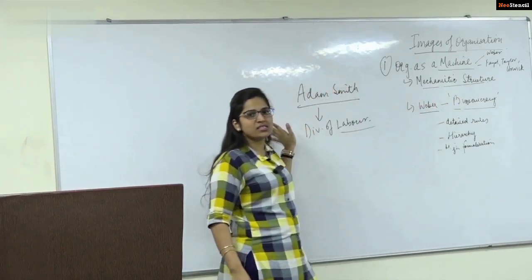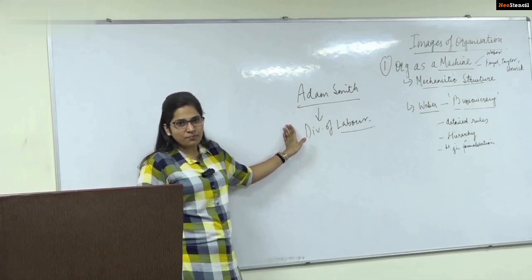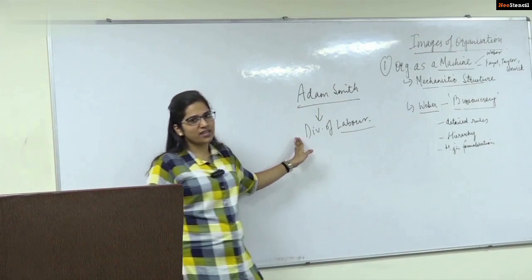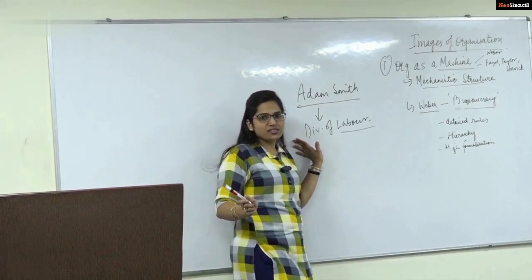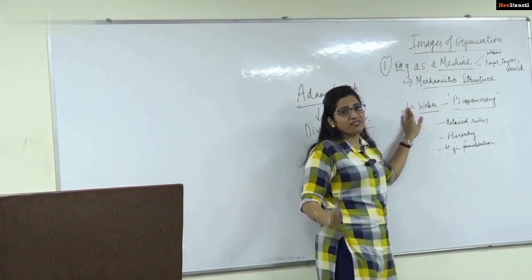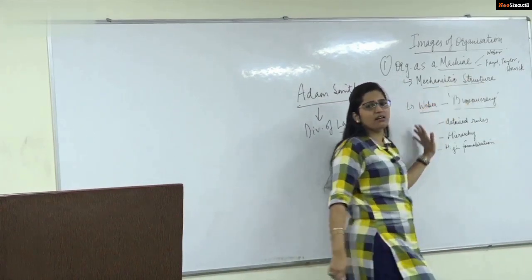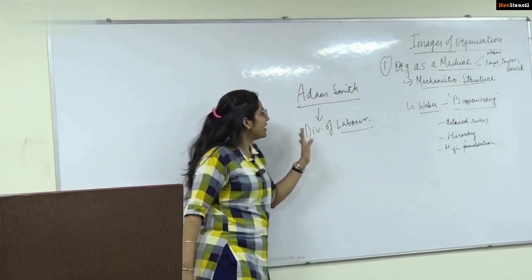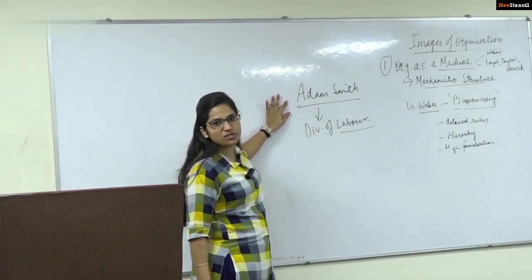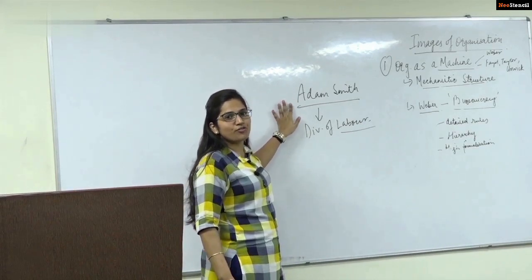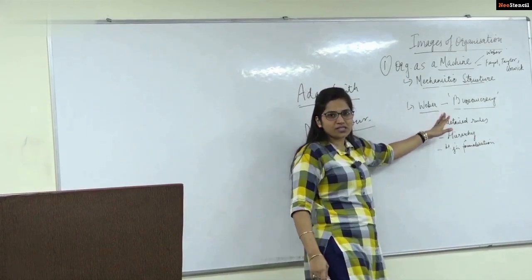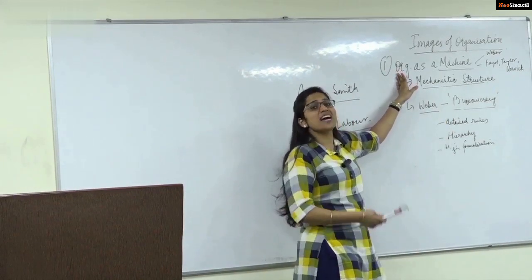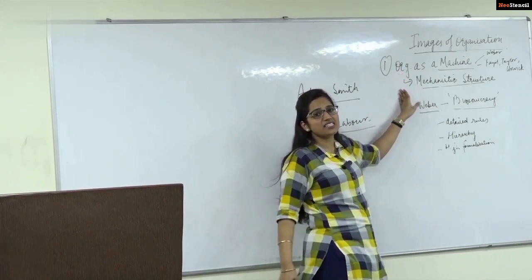We have read all these theorists. Adam Smith might be new to some, but Adam Smith, somewhere in 1776, provided for this division of labor. He also says not to provide discretion to the workers. Weber, bureaucracy, very famous. Then Fayol, Taylor, Urwick, all of them are covered in organization as a machine. So if you are asked a question on division of labor, you can mention Adam Smith. If you get a bureaucracy question, you can use this dimension of organization as a machine, that Weber has added that dimension, that it is organization as a mechanistic structure.